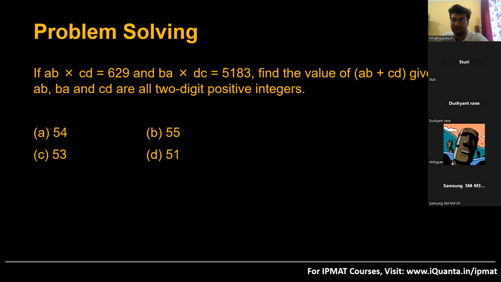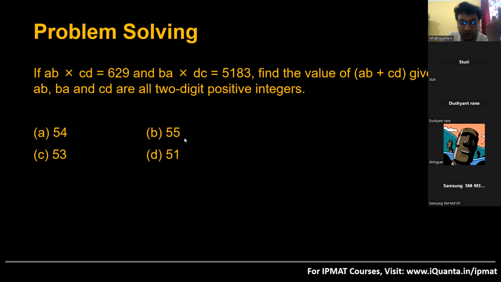Whatever product comes of 13 and 15, say it is 195 or whatever it is, write it here. Then reverse them, 31 into 51, you will get some product, write it here. Then find out the value of AB plus CD. A, B, C, D are all positive numbers. So you can create a question on your own, and then set an option which has a sum equal to the sum of 13 and 15, and put others as the remaining options. This is how I made a question, okay.